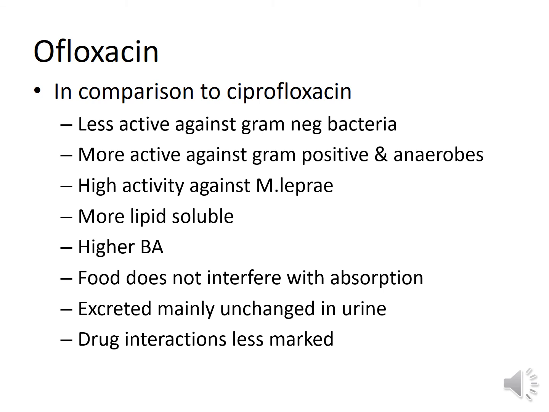It is more lipid soluble, it has higher bioavailability, food does not interfere with absorption, it is excreted mainly unchanged in urine, and therefore doses need to be reduced in patients with renal failure, and drug interactions are less marked as compared to ciprofloxacin.